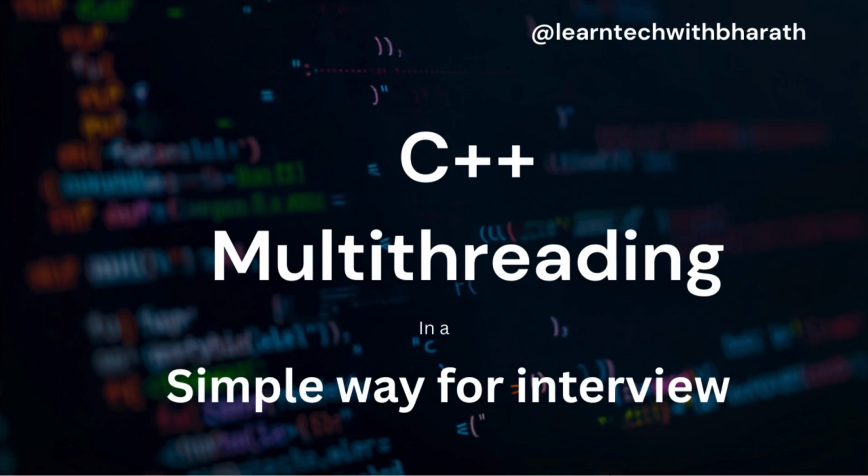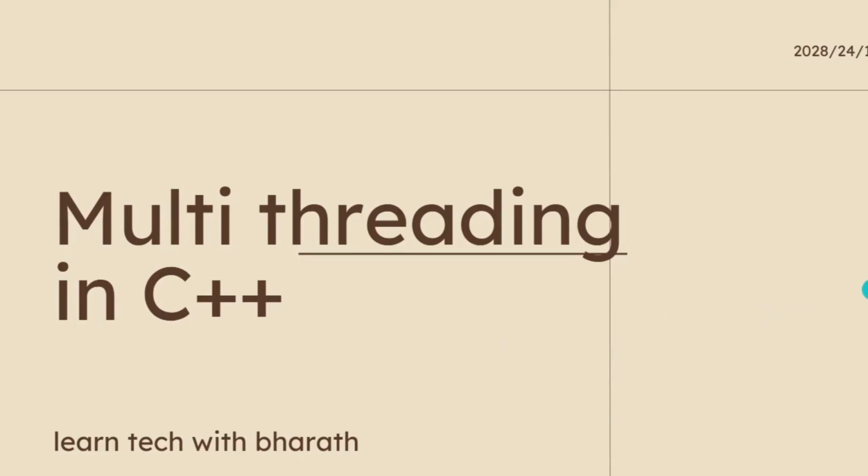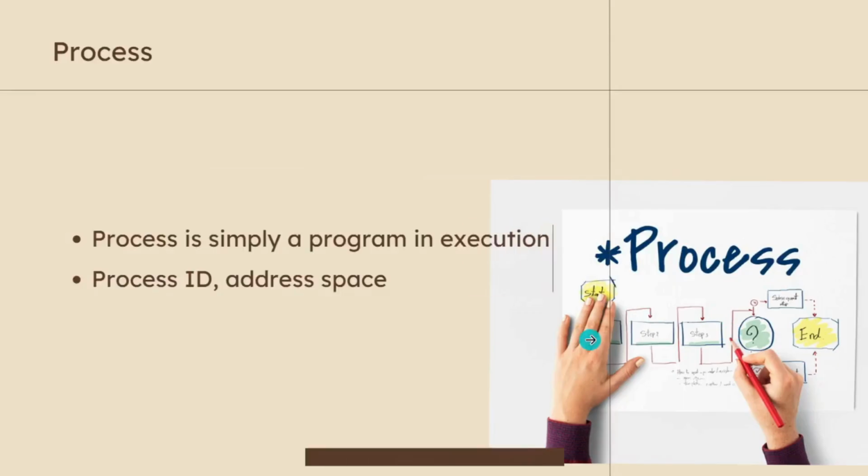So before going to a thread, let's discuss the process. What is a process? A process is nothing but the execution of a program. If you run any program, the operating system will run it as a process. Each process has its own process ID and address space. Next, we'll check what a thread is.